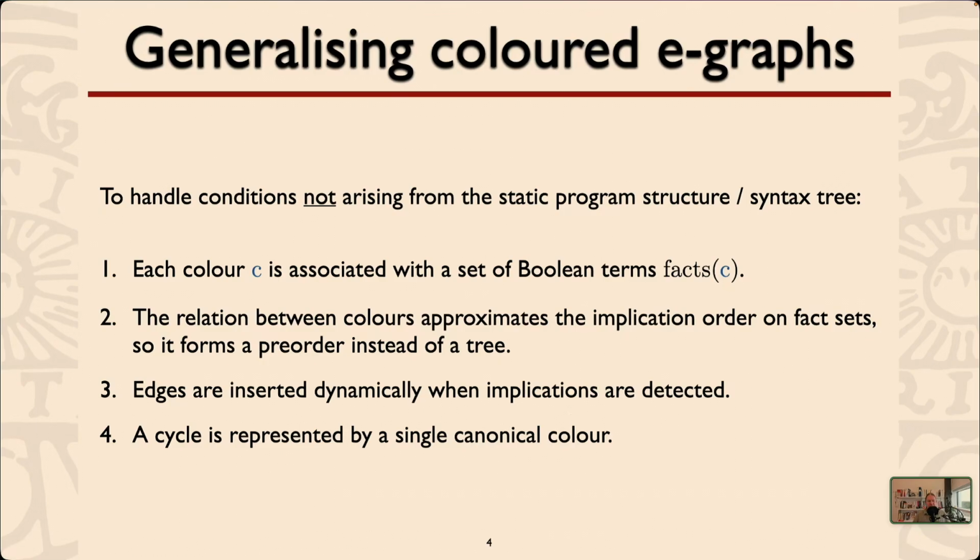We generalize it in a way that each color instead is associated with a set of Boolean terms, the facts of that color. The relation between colors will approximate the implication order on these fact sets. So implication will form a pre-order. It might not be a tree in general. We want to admit edges to be inserted dynamically whenever you detect implications between such fact sets, whenever you can derive a fact closer to the root. And this might in turn create cycles in the implication order where you have equivalent colors. And such a cycle can be represented by a single canonical color.